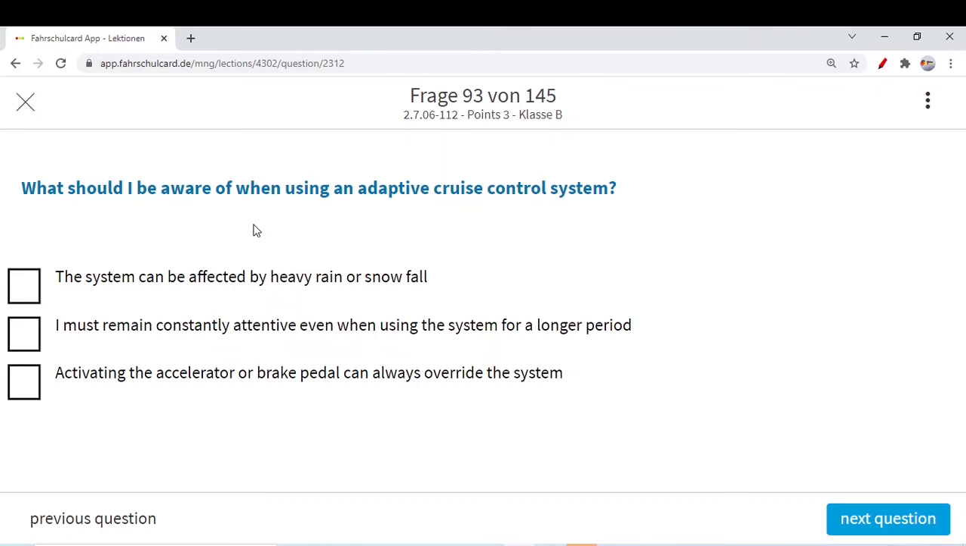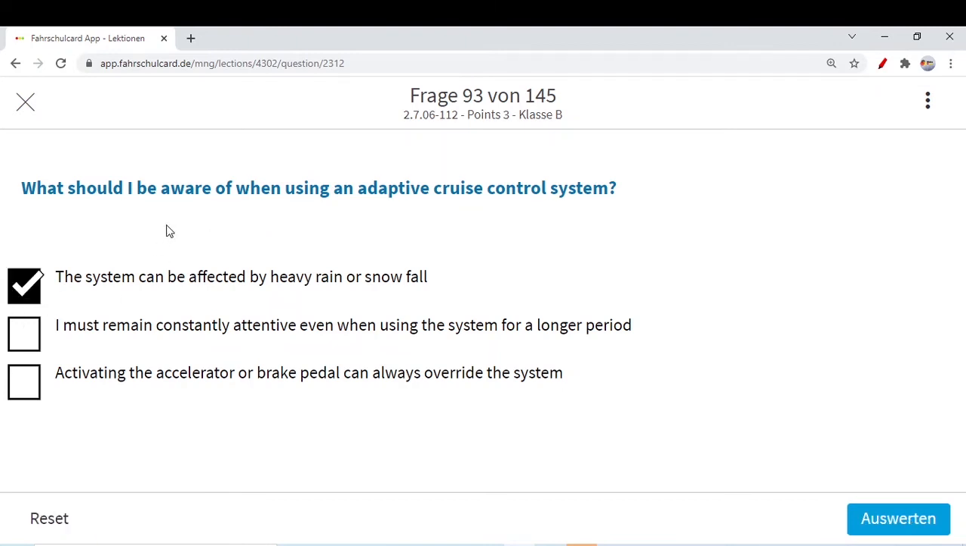And then what could be an issue whenever there is heavy rain or snowfall? It's not a human, it's a sensor-based system. So whenever there is heavy rain or snowfall, the system will be affected. It can never read the proper lane marking or the traffic signs. So this could be an issue.